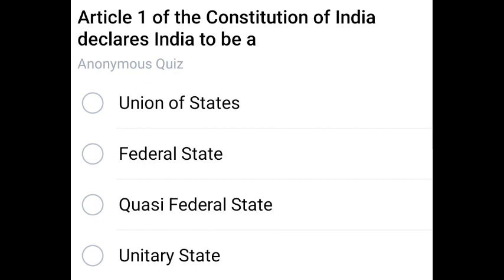Next question. Article 1 of the Constitution of India declares India to be a. This is again repeated question. We all know Union of States. Union of States is the correct answer.